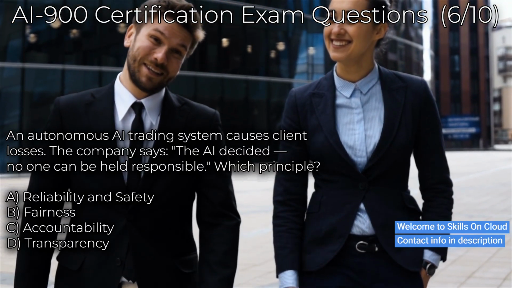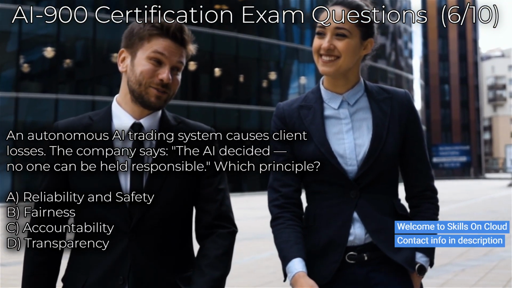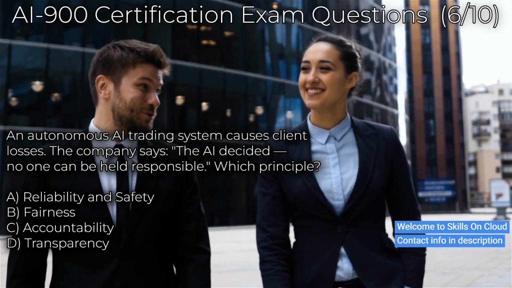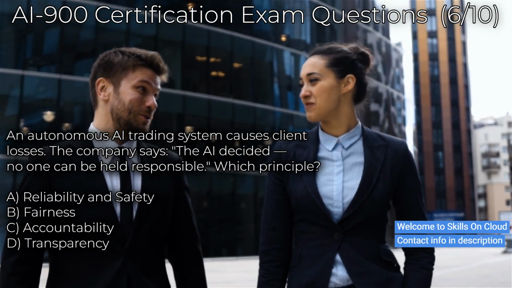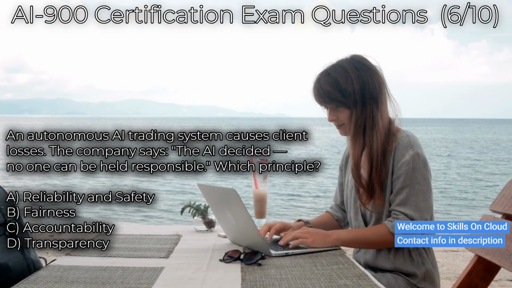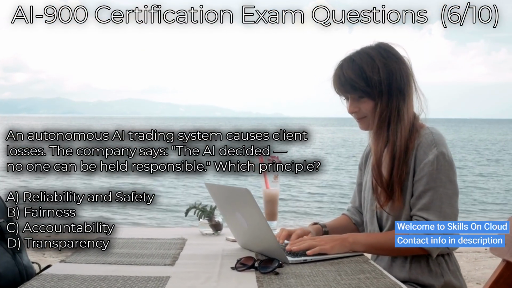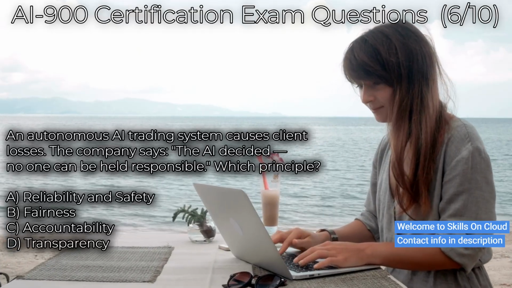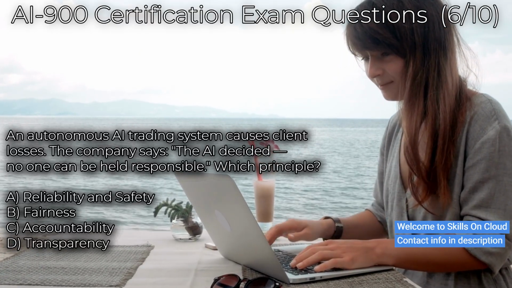Option A, reliability and safety. Option B, fairness. Option C, accountability. Option D, transparency. Think about the specific issue of human responsibility for artificial intelligence outcomes. The correct answer is C, accountability.